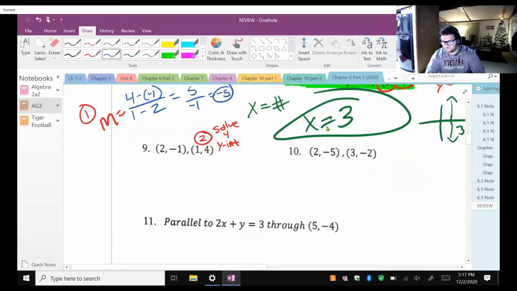Okay, so I already have the 2 circled over the 1 and the 4, so that's going to be the point I use to plug in. Remember, slope-intercept form is y equals mx plus b. We want to solve for b here. This is my second step.